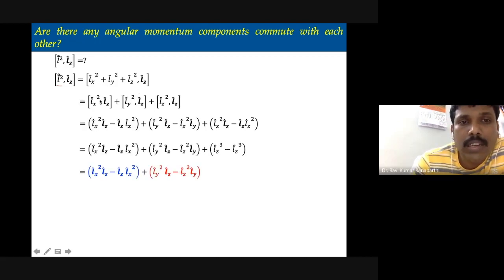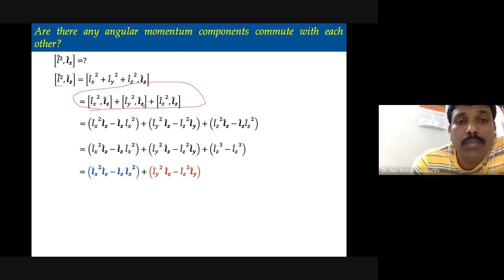You can split it up like this: [Lx square, Lz] plus [Ly square, Lz] plus [Lz square, Lz]. Now, I hope you would agree that this last object is going to be 0.